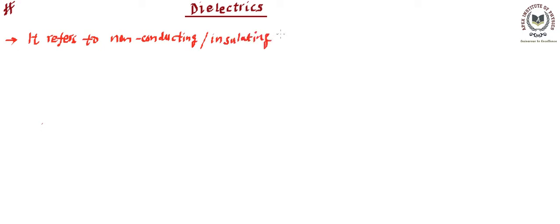So what are these dielectrics? If we want to talk about their definition, we can define them as follows. Dielectrics refer to non-conducting, or we can call them insulating, material, or we can simply say matter or substance.